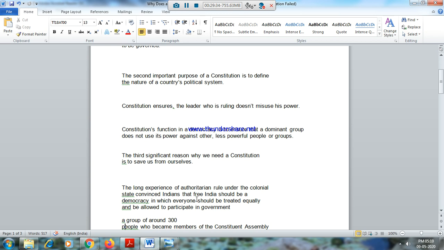By adult universal suffrage. This is a unique system. Please do a little homework. Which countries had adult universal suffrage? That is, whoever came to a particular age, defined as adult by the government, everybody in that can vote. So that is an important decision taken by our government.